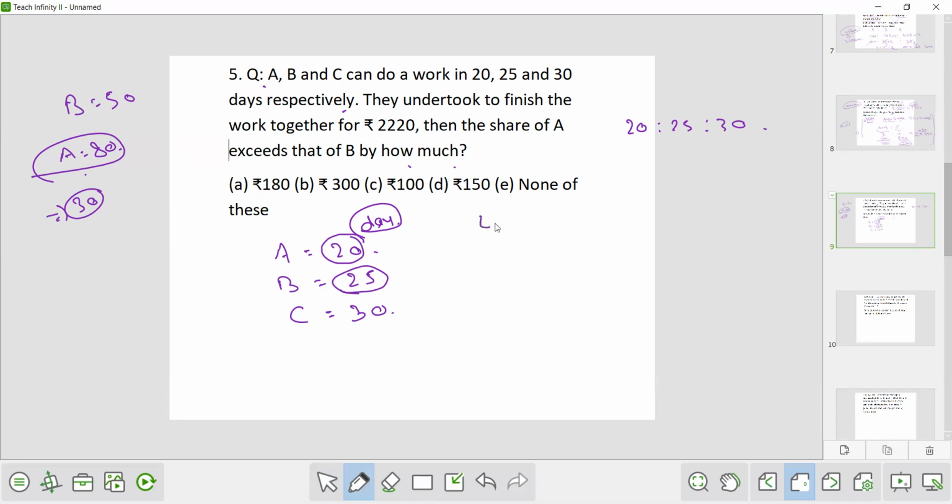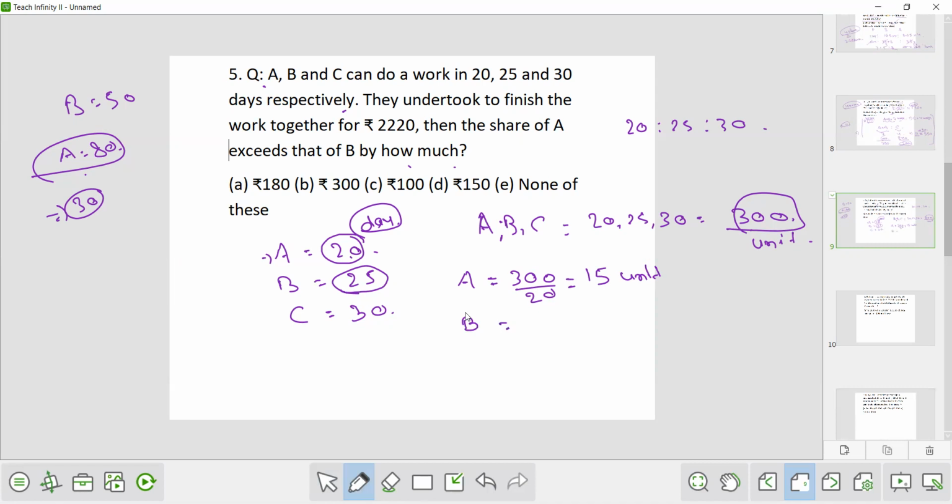So let's take the LCM of A, B and C. LCM of 20, 25 and 30 will be how much? 300. Now once we have calculated this LCM, let's say the total work is 300 units. Now A can do 300 units in 20 days. So in one day A will do how much work? So A in one day will do 300 by 20, that is 15 units of work.